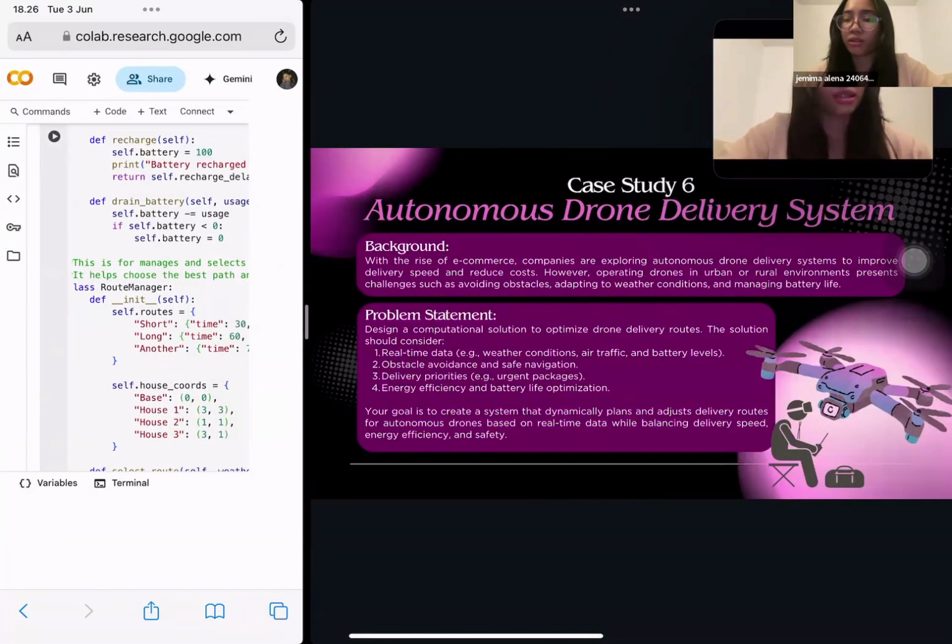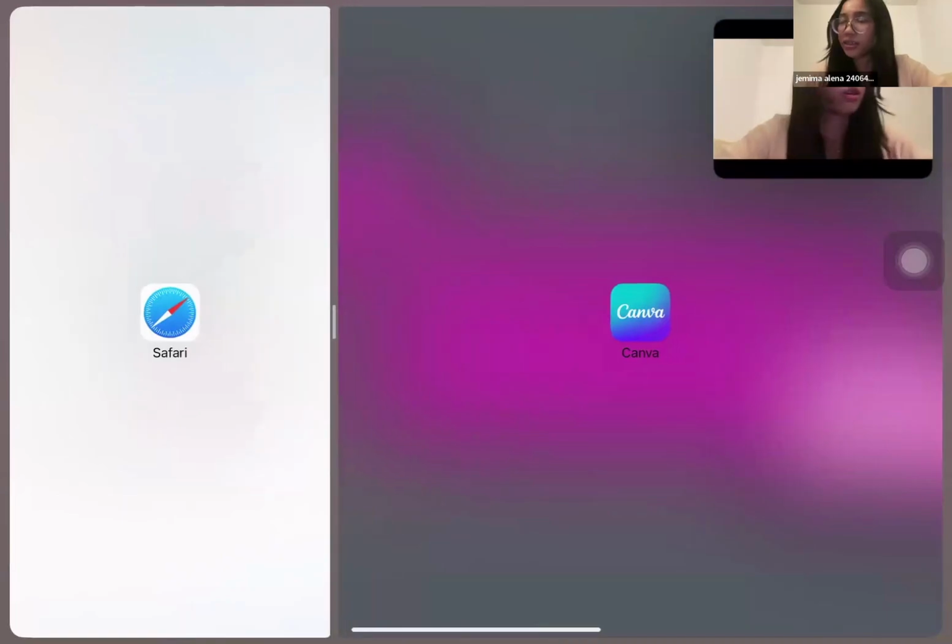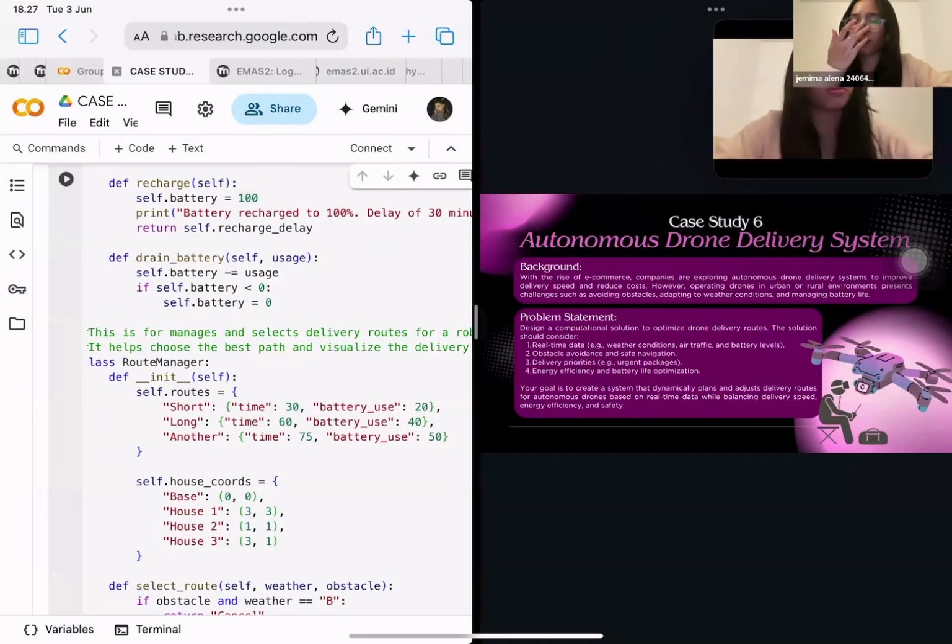So we will be presenting a simulation program for an autonomous drone delivery system, which is our case here. The background is the rise of e-commerce and the company struggle to operate drones in urban environments. So the program that we model will help with delivery drone operating day by day and make decisions automatically based on various conditions, be it obstacles, weather conditions, and also to manage battery life.